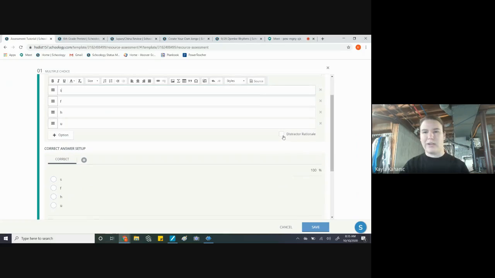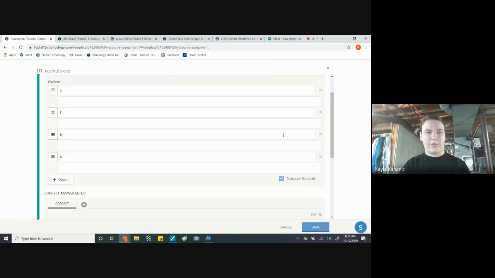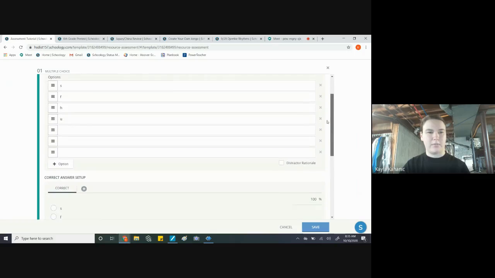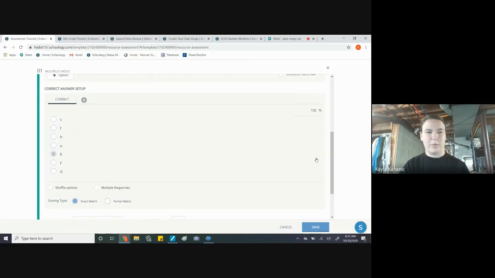You can use distractor rationale. I haven't used that a ton, but I think it's just to kind of distract them from the correct answer. So if it's a similar answer or something like that, I don't know. You can also add multiple options. If you don't think 4 is enough and you want them to have 6 options or however many, you can do that as well.